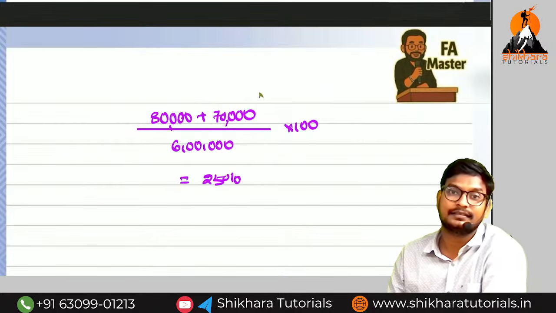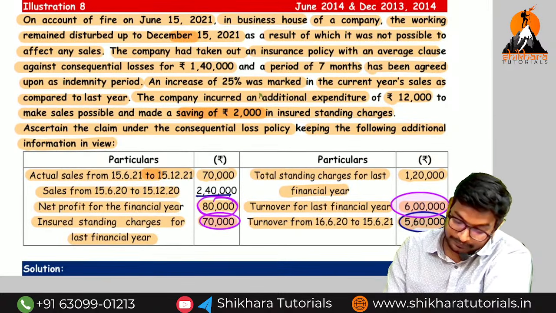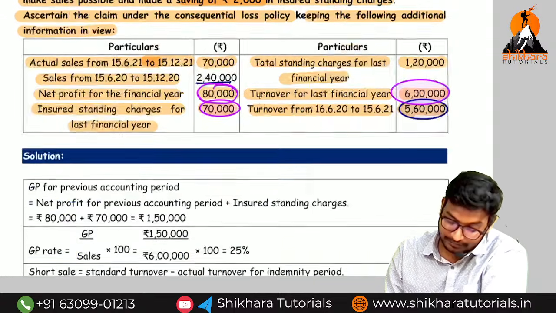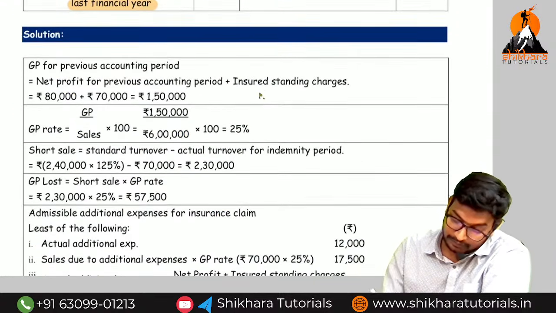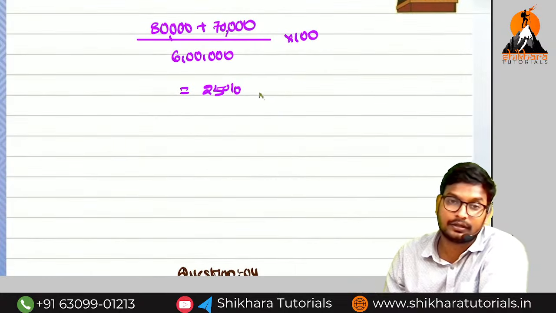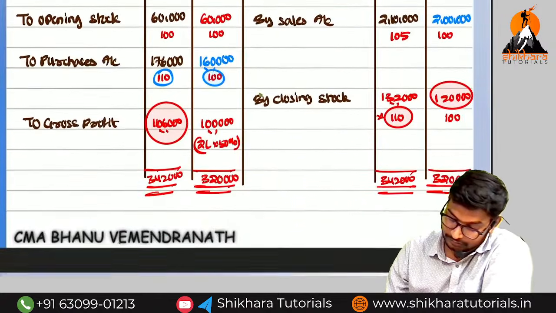And there is excess in sales related to the current year sales. What is the amount of excess? 25. So the actual gross profit will be 25 only, but while comparing the standard turnover, how much do we need to apply? 25.